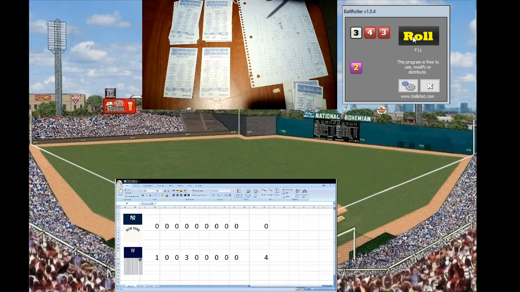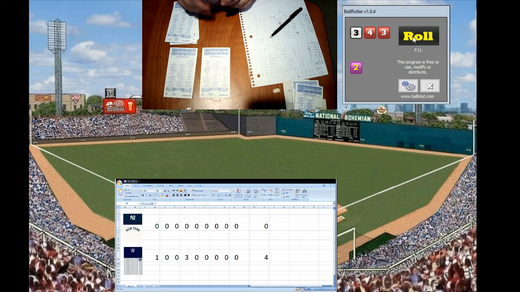So for the Senators, it'll be Roth, Harris, and Shanks to bat for Washington. They'll do it against Bob Shawkey here in the sixth. I think Shawkey's time is almost done. If they get to him in the lineup again, they're going to have to pull him. So last of the sixth, 4-0 lead. Here is Roth. Doubled in a run in the first, walked and scored in the fourth.